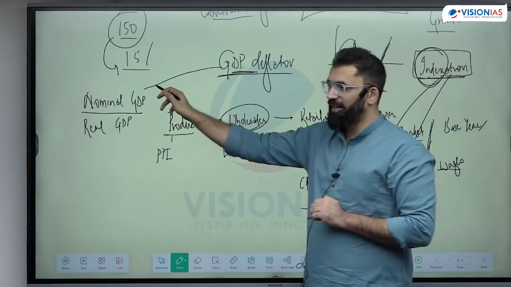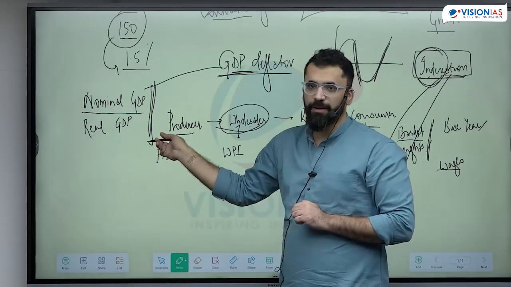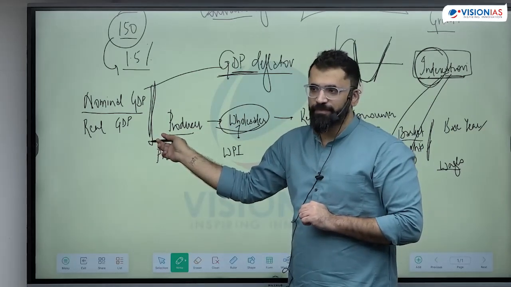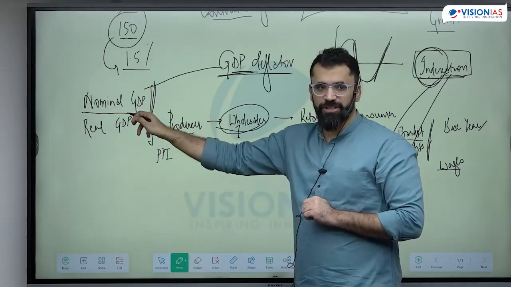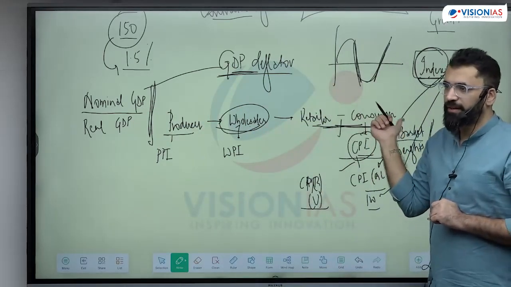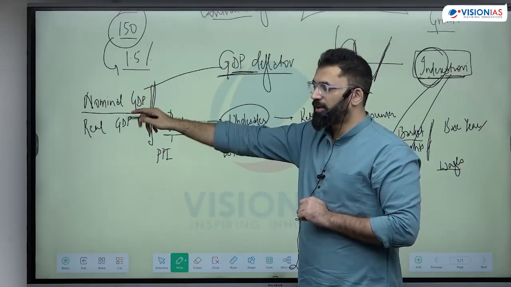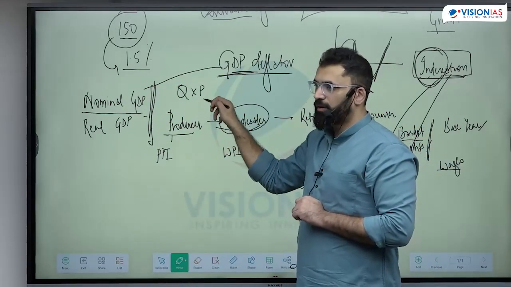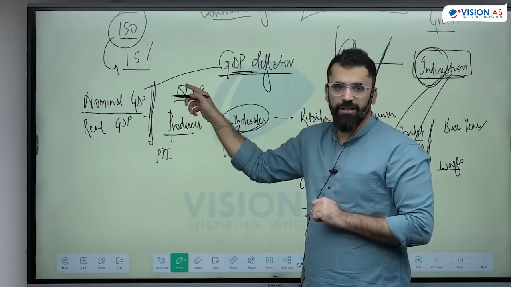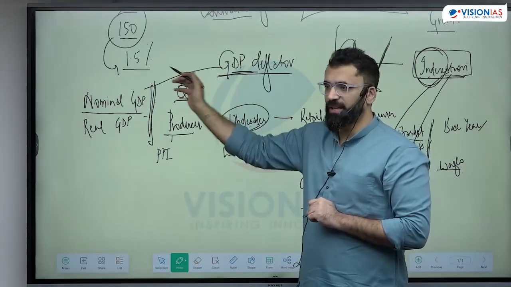Are there any weights assigned? What would be the weights of the products here? The weights will not be constant here. There, we have kept the weights constant. Here the weights will not be constant. Every year, whatever is produced, its weight will keep changing automatically, because it is quantity into price. So whatever quantity is produced, the weights will keep on changing. Is it clear how the GDP deflator works?